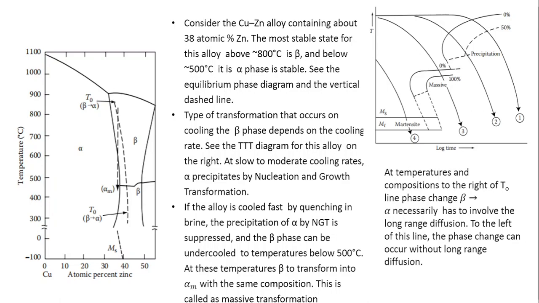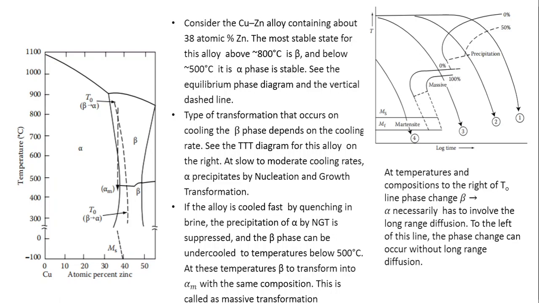The most stable state for this alloy above 800 degrees Celsius is beta phase, and below 500 degrees Celsius it is alpha phase, which is stable. The type of transformation that occurs on cooling the beta phase of this composition depends on the cooling rate.